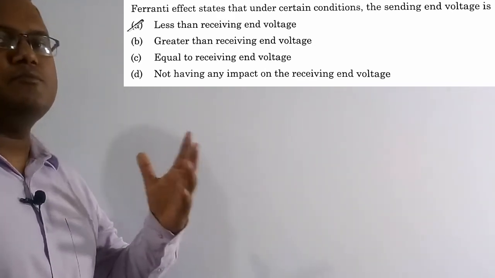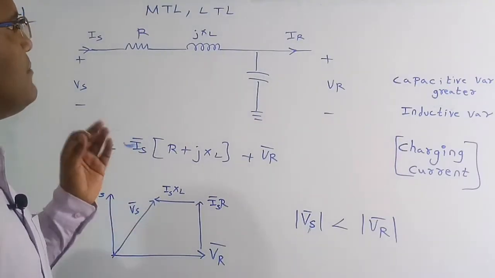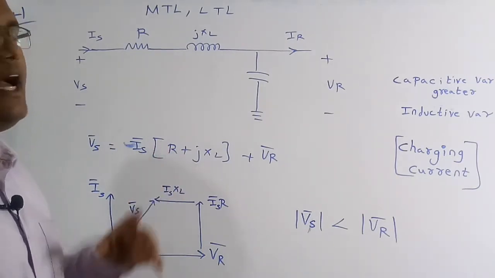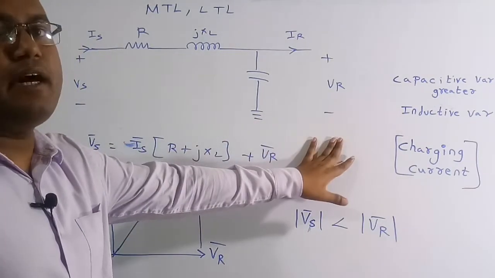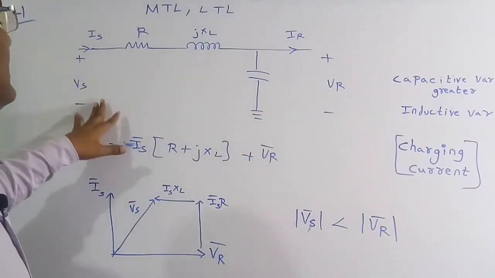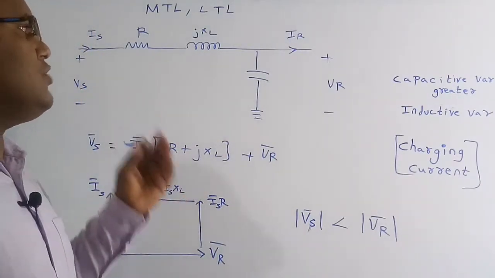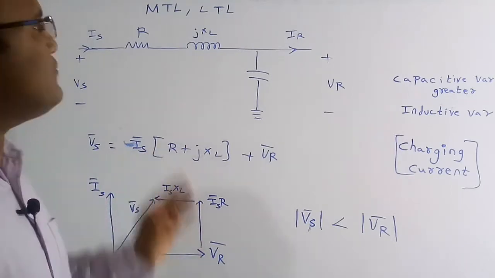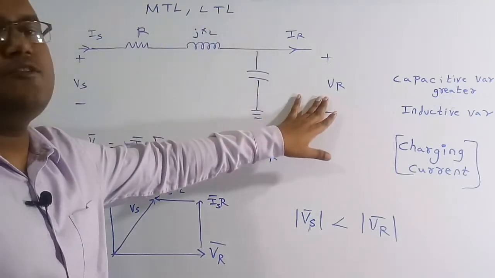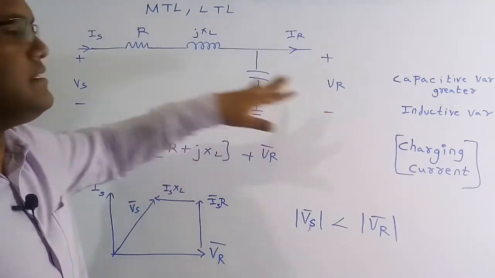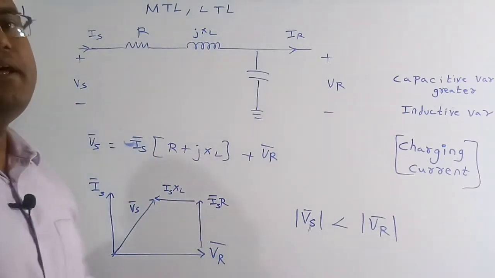Now let us discuss something more about this Ferranti effect. Basically, the Ferranti effect states that for the medium transmission line and the long transmission line, at no load condition or light load condition, the receiving end voltage magnitude is always greater than the sending end voltage. This is called the Ferranti effect, but not for the short transmission line.